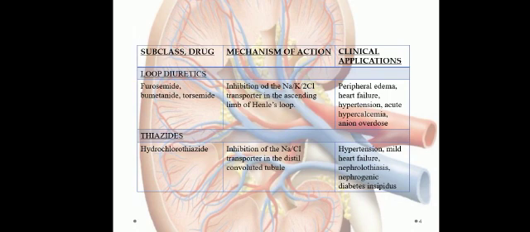Next is thiazides, including hydrochlorothiazide. They work by inhibition of the sodium chloride transporters in the distal convoluted tubule and are indicated in hypertension, mild heart failure, nephrolithiasis, and nephrogenic diabetes insipidus.